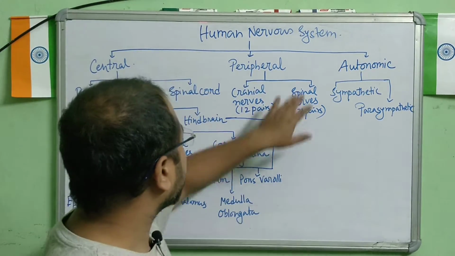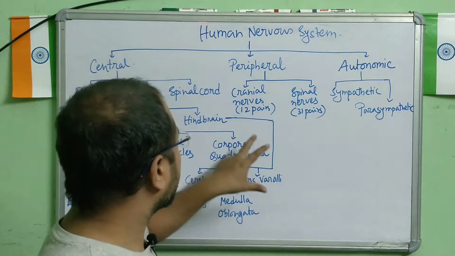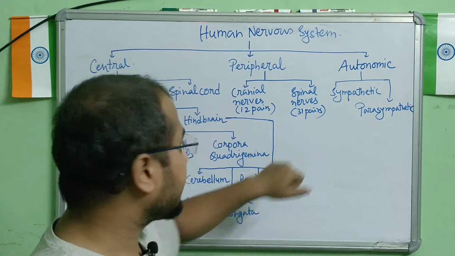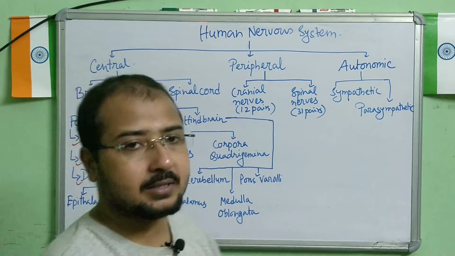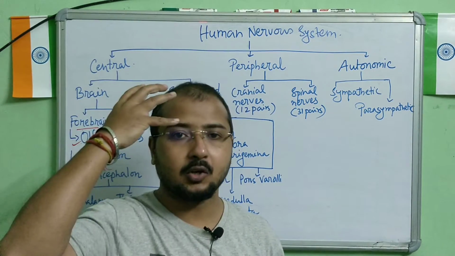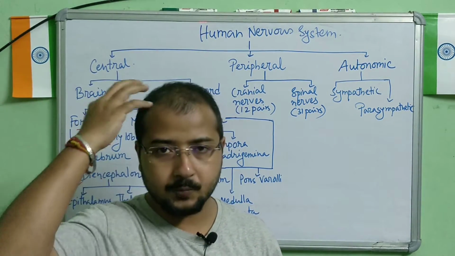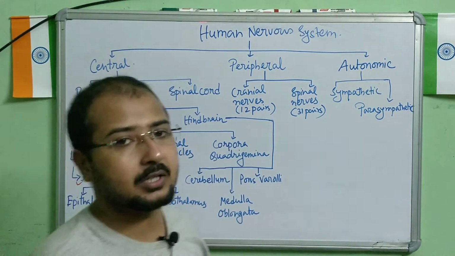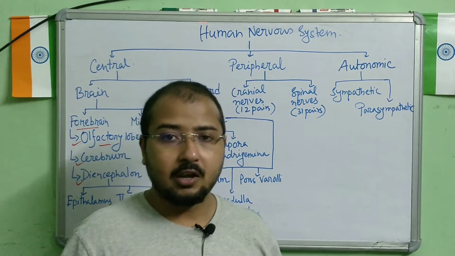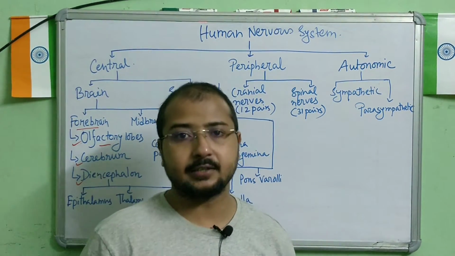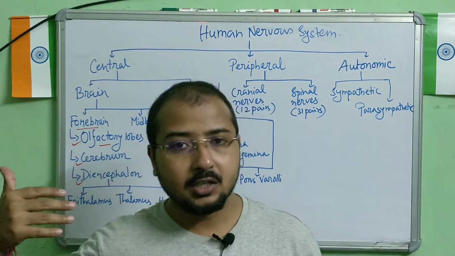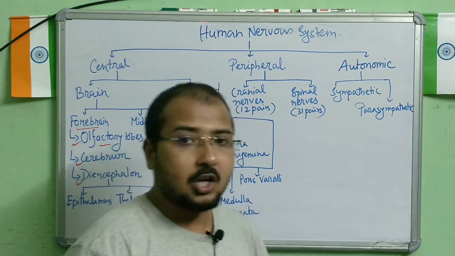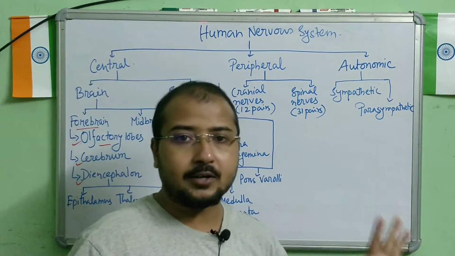Next, you look at the peripheral nervous system. In the peripheral nervous system, you see cranial nerves, 12 pairs, and spinal nerves, 31 pairs. The cranial nerves are the nerves located in this cranium part, which connect our facial parts also. So this part is where we see the 12 pairs of cranial nerves. If you look at the spinal nerves, there are 31 pairs. Various parts of the spinal cord are connected. The divisions are cervical, thoracic, lumbar, sacral and coccygeal. All these different groups of nerves connect the spinal cord to all parts of the body.